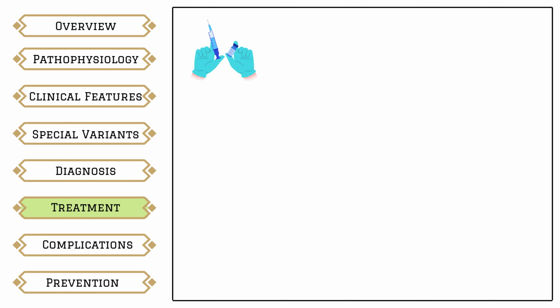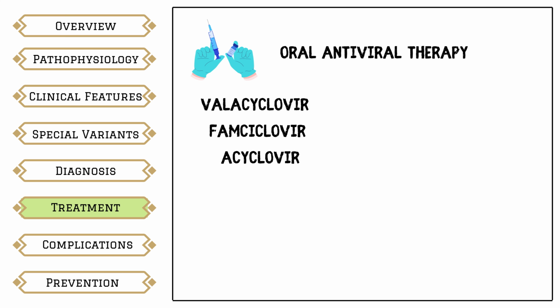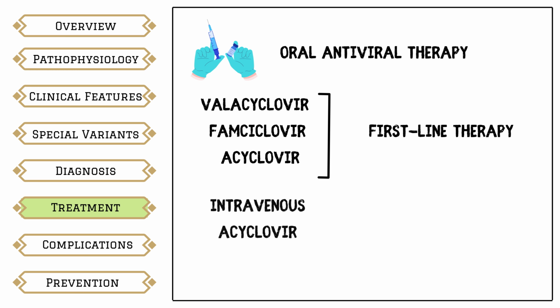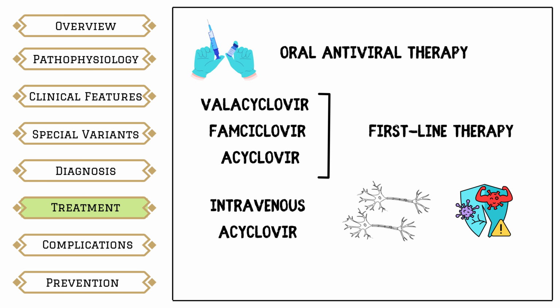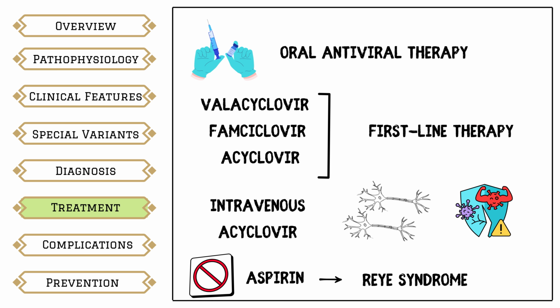All patients with shingles should receive oral antiviral therapy. Valacyclovir, famciclovir, or acyclovir are first-line options. Intravenous acyclovir is reserved for patients with visceral involvement, central nervous system disease, or severe immunosuppression. Adequate analgesia is essential. Never give aspirin due to the risk of Reye syndrome.